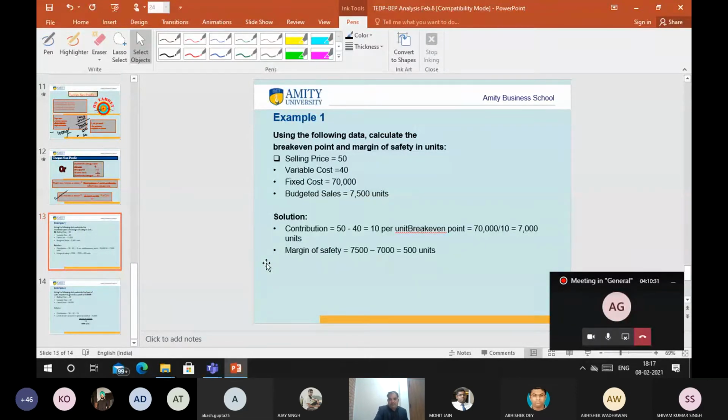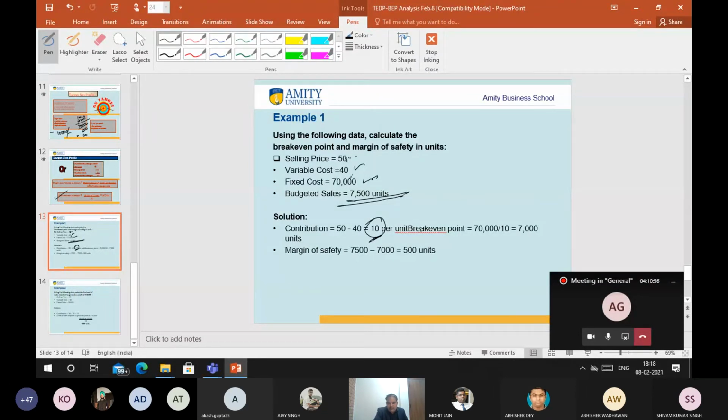This is one of the examples which I mentioned here. Using the following data, calculate break even. The selling price is 50, variable cost is 40, fixed cost is 70,000, and sales are 7,500 units. How to calculate? 50 minus 40 is 10, the margin. 10 rupees I am going to get against one unit.